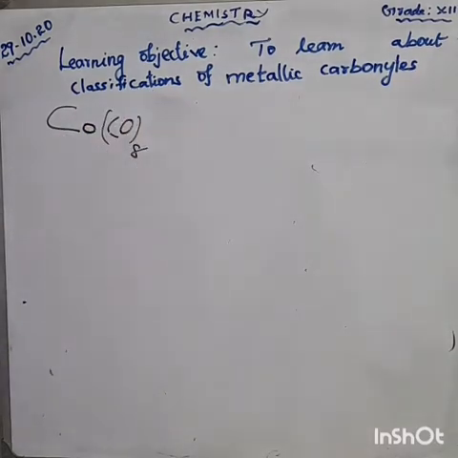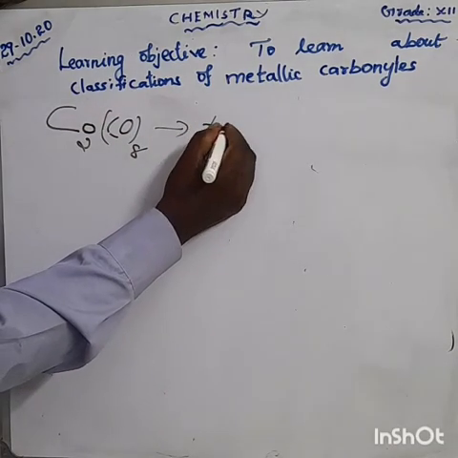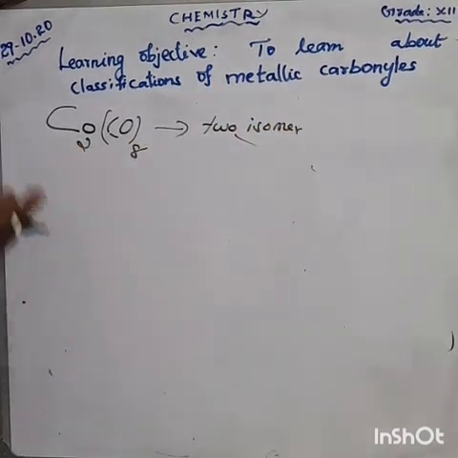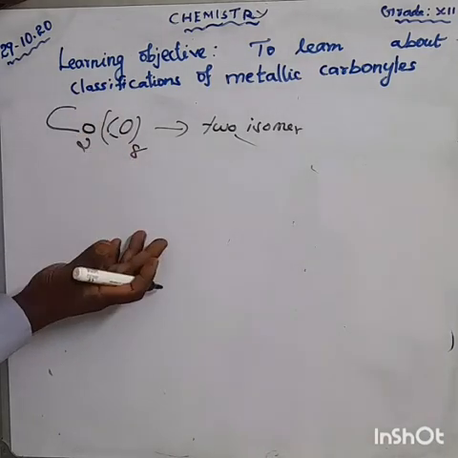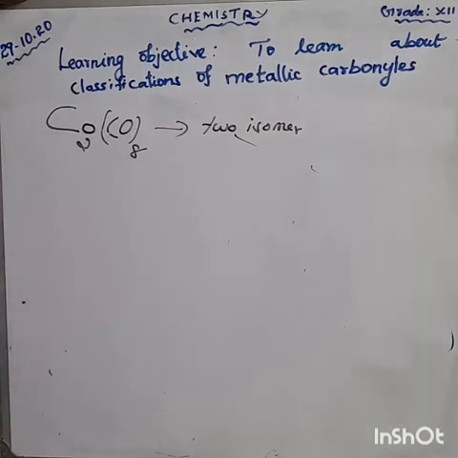What's the name of this compound? Co2(CO)8, dicobalt octacarbonyl. How can you draw this structure? What does dicobalt octacarbonyl mean? It has two possible isomers. First isomer: one has a metal bond between the cobalt atoms. The other has two bridging CO ligands.